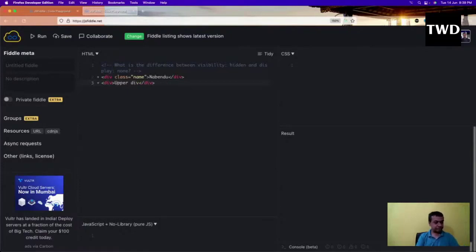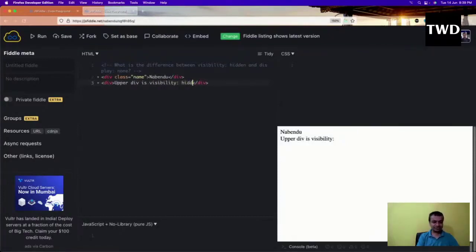The upper div is visibility hidden; I'm writing something because we are soon going to hide it. Then another div with class equal to name2, and the upper div is display of none.